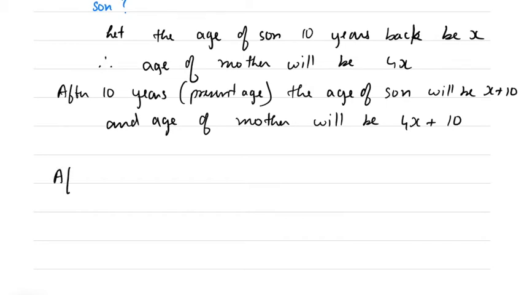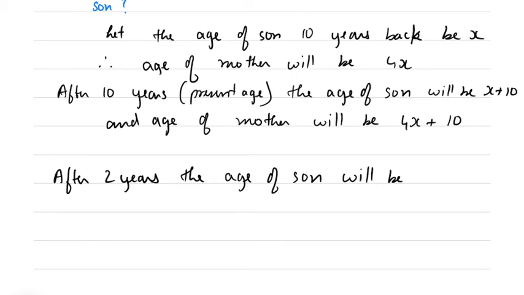Okay, then after 2 years, the age of son will be x plus 10 plus 2, that is x plus 12, right?